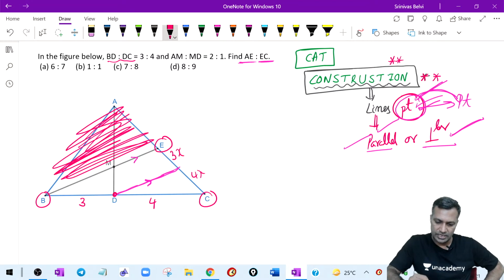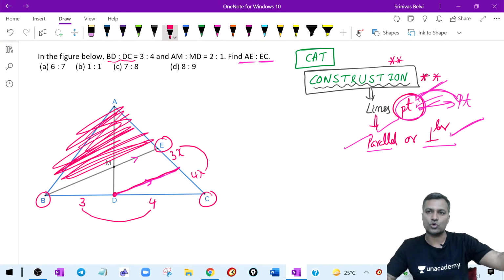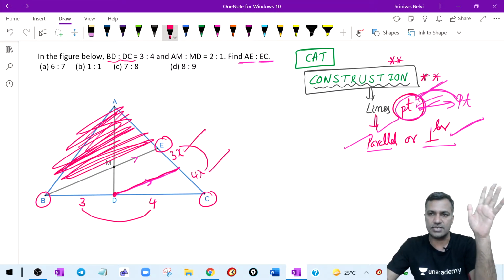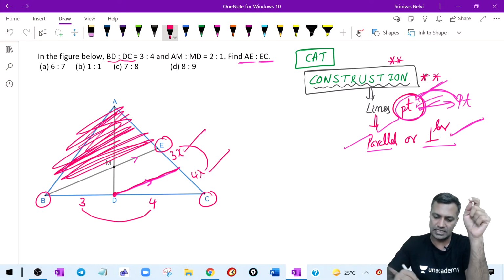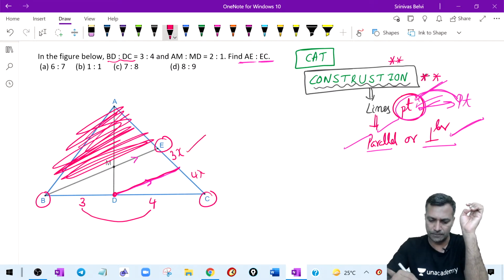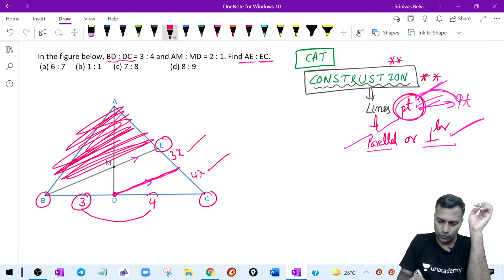Then you pick out a point E here and you have drawn a line parallel to this. Since this ratio is 3 is to 4, by the basic proportionality theorem, this ratio is also going to be 3 is to 4. Okay, this 3 is to 4 is clear, my friends. Point is, I have to tend towards this direction. I'm trying to put the numbers in that direction. We have to write the numbers in the required direction. Clear? This 3 is to 4 is given.